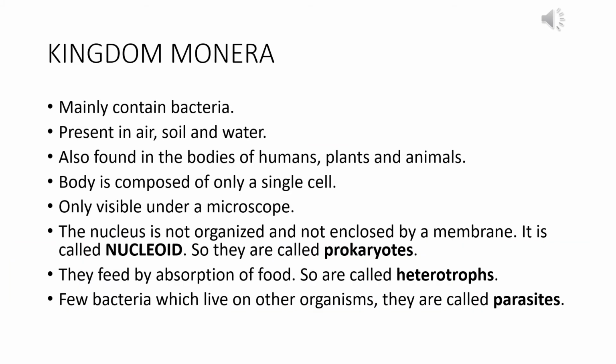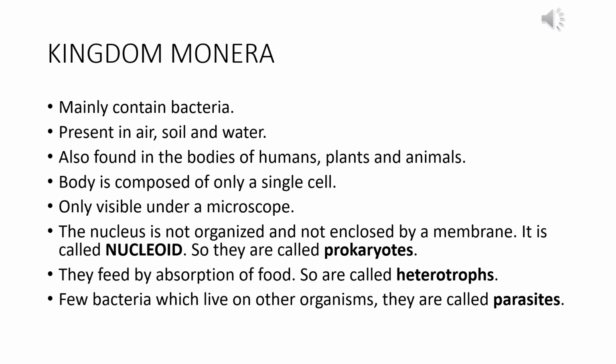So first up is kingdom Monera. The kingdom Monera actually contains the unicellular and prokaryotic organisms, which are bacteria. So bacteria are present in air, soil and water. They are basically omnipresent. They are also found inside the bodies of humans, plants and animals, like inside our gut or intestine. There are many bacteria present. The body is composed of only a single cell. As I have said earlier, they are unicellular organisms. Since they are unicellular organisms, they are only visible under a microscope.